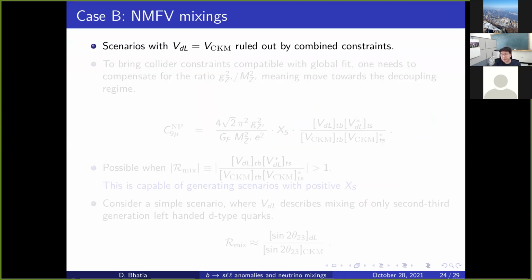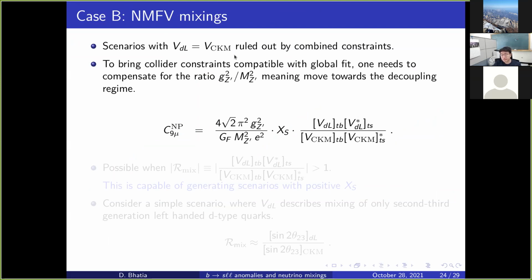That is the trick we use. We saw that the scenarios with VDL equal to VCKM are ruled out. To bring collider constraints compatible with the global fit, we need to compensate for this ratio. If this ratio needs to be small, then maybe we need to multiply something big so that this ratio can be controlled.